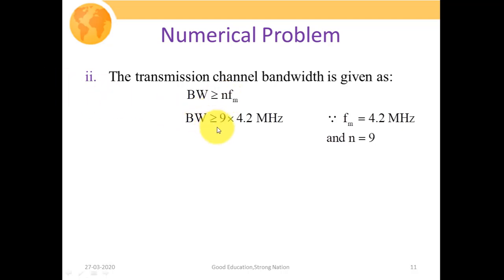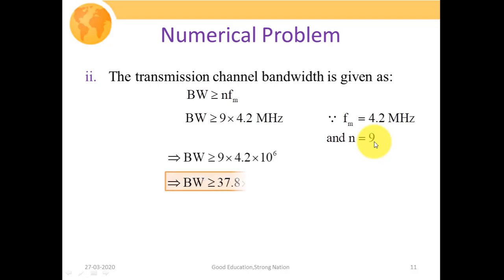So on putting values, the bandwidth will be equal to 9 times 4.2 megahertz, because Fm is equal to 4.2 megahertz, which is given, and the value of code word n is equal to 9, which we have already evaluated. So putting these values, the bandwidth should be greater than or equal to 9 into 4.2 into 10 to the power 6, which is finally evaluated as bandwidth greater than or equal to 37.8 into 10 to the power 6 hertz. So this is our final answer.